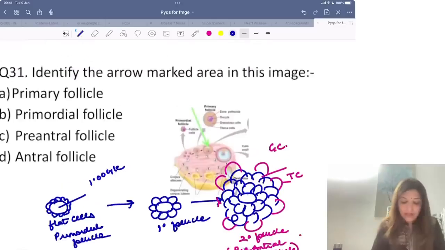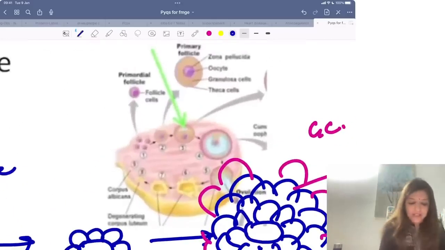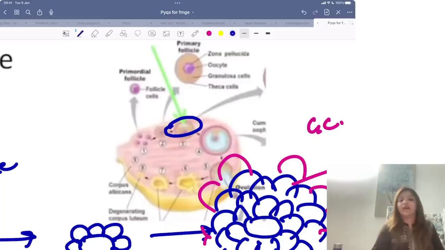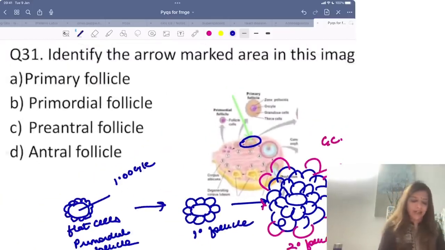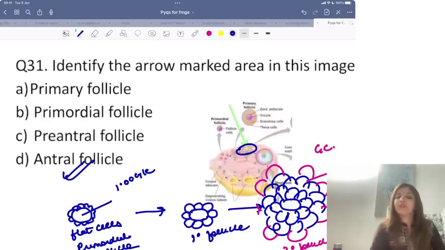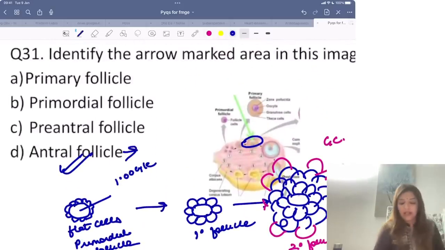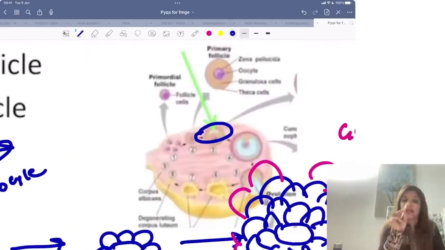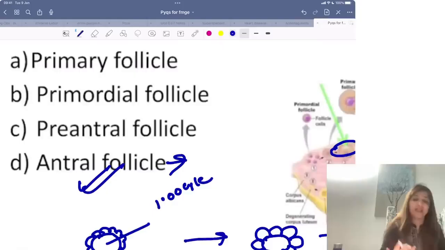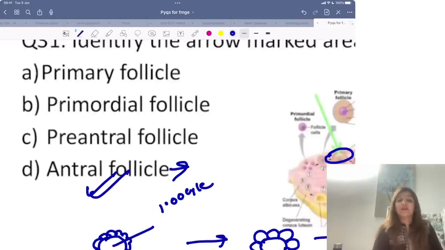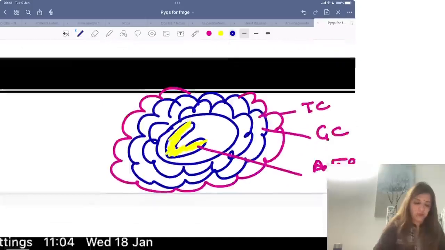Right? Now in this image, when you zoom in, you are seeing a cavity. Do you see a cavity over here? The moment you see a cavity, it means it's an antral follicle. So the answer over here is option D, because when we zoom in we see a cavity. If a cavity is seen, it means it's an antral follicle. Please do not say preantral. Preantral means you will not see any cavity. Right? Okay.